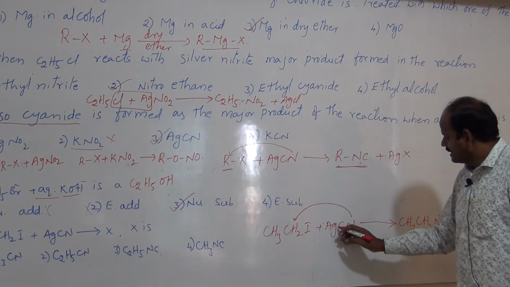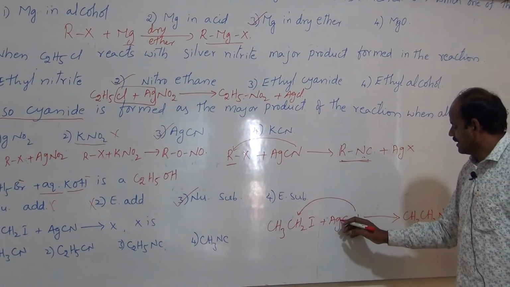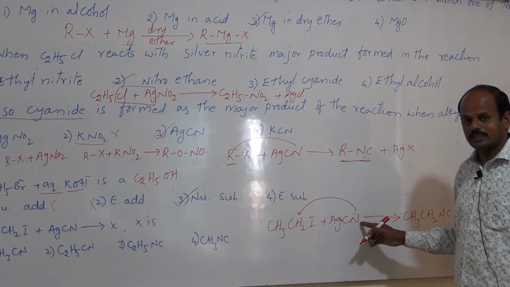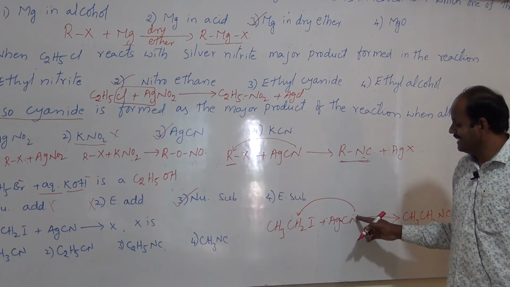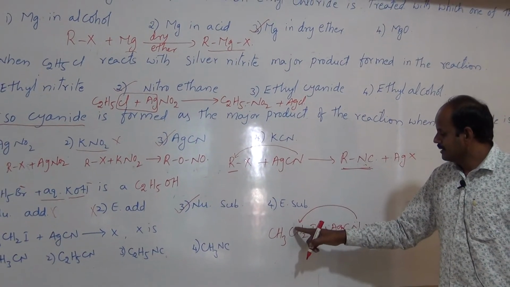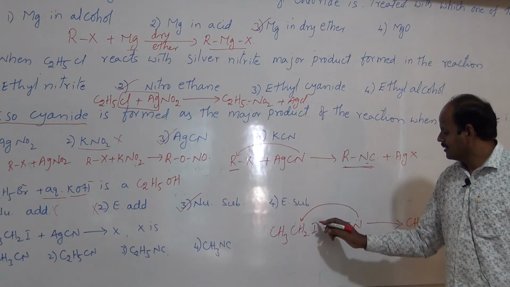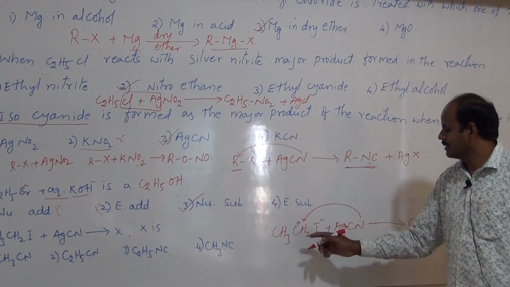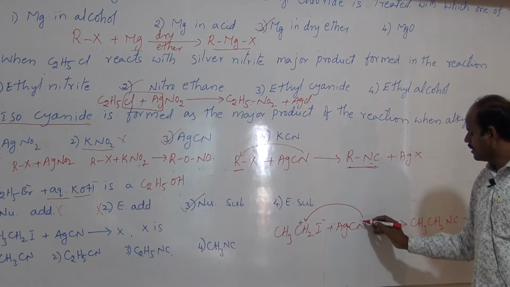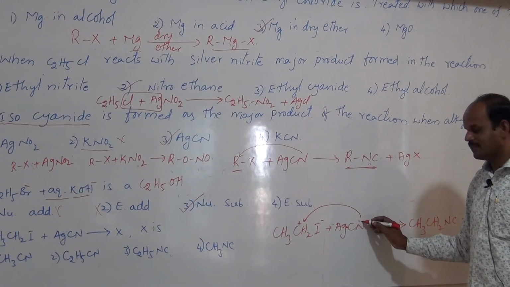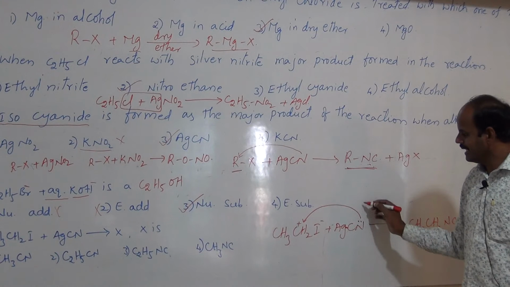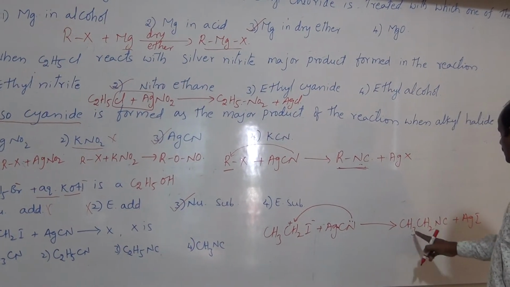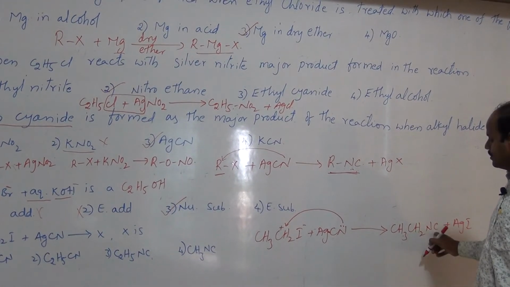Why? Because it is a covalent bond. Hence here a lone pair is available on the nitrogen, so this nitrogen readily attacks this carbon. After removal of iodine, I minus is removed, no? Then we get a positive charge. On nitrogen the lone pair is freely available, so this lone pair readily attacks this positively charged carbon. Hence we get this isocyanide, CH3CH2NC.